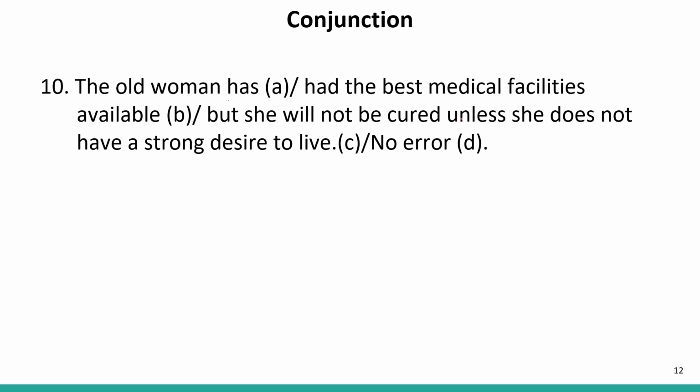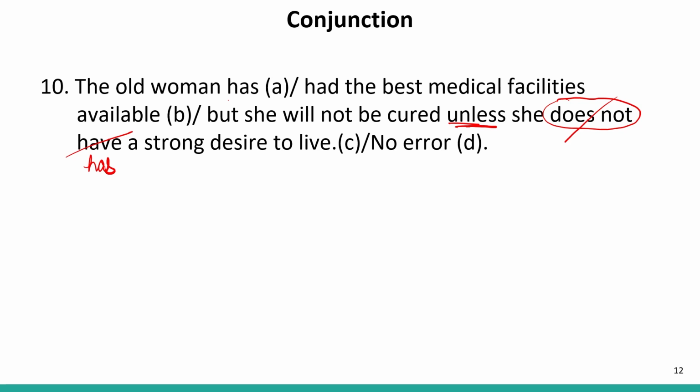But she will not be cured unless. Now we have the word unless. And I have already told you that after unless, we have two clauses. In the immediate clause after unless, we should not have any modal as well as any negative word. Now, this is unless she does not have. So, unless she does not, this does not is incorrect. Unless is itself a negative word. So, unless she have will be replaced with has. So, the correct sentence will be unless she has a strong desire to live.